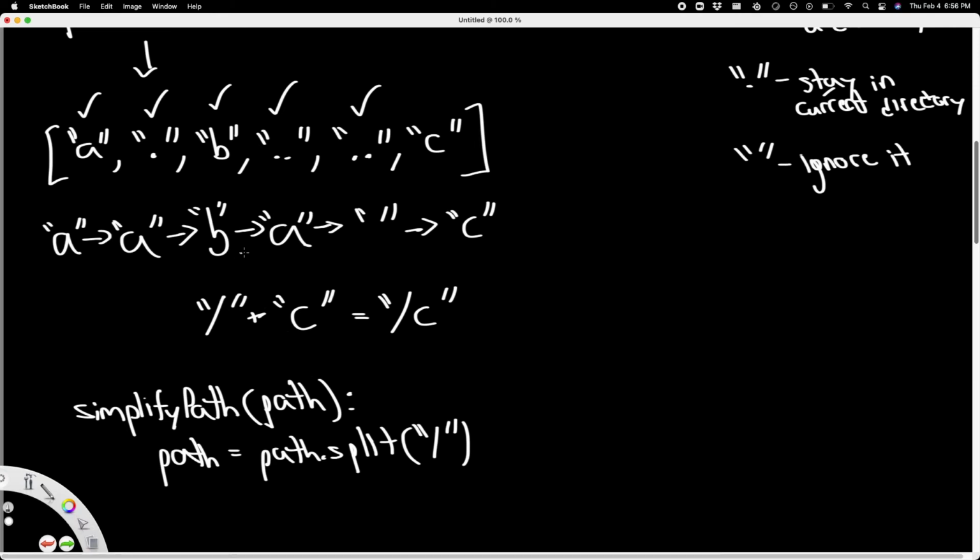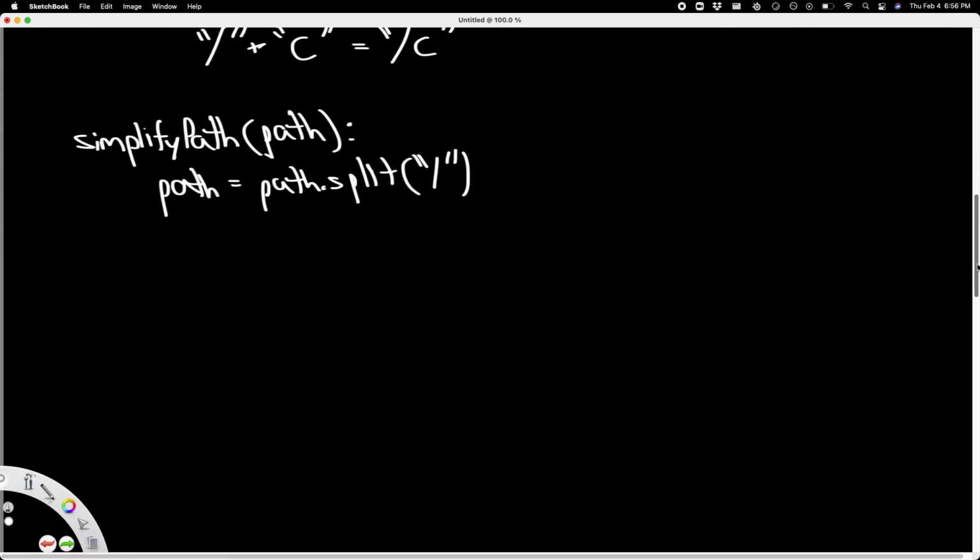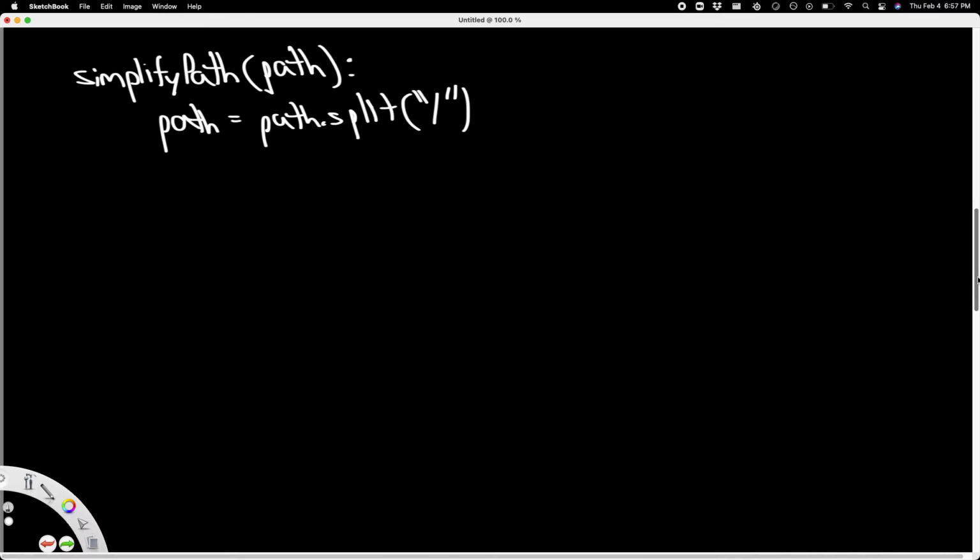When we see these two dots, we want to remove the last directory we saw. So since we're able to keep track of this, and once we see the two dots, we want to pop the last one we were at, we know we have to use a stack. This stack would take care of our directories. And the value all the way at the end is the most recent directory that we entered.